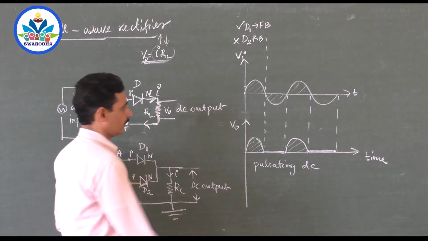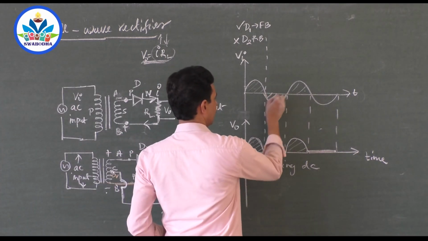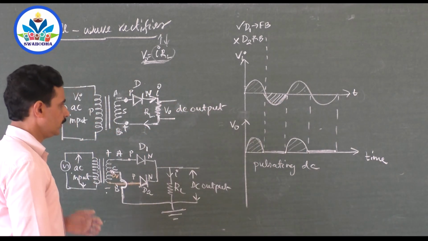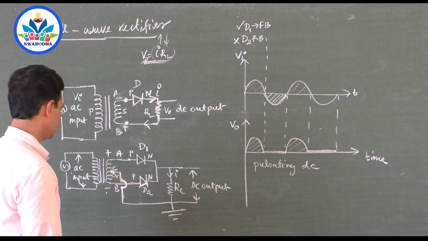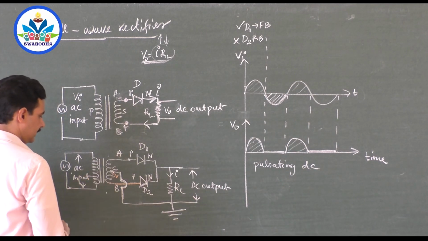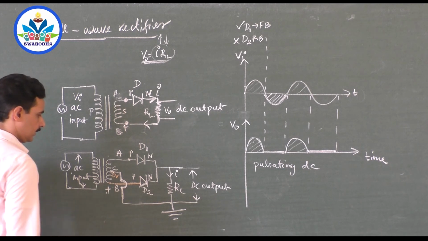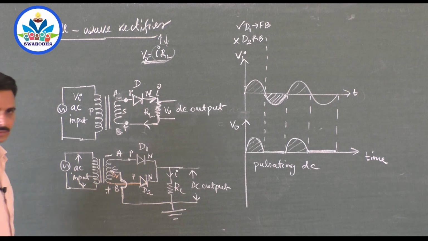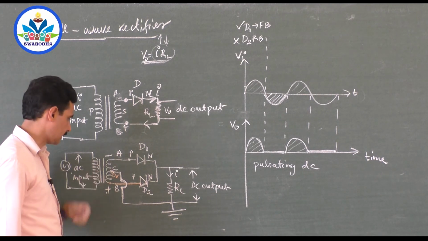Okay, let the negative half cycle arrive. During the negative half cycle of the input, what happens? A is at negative, B is at positive, so B of the coil is positive and A of the coil is negative. Say this is the situation.